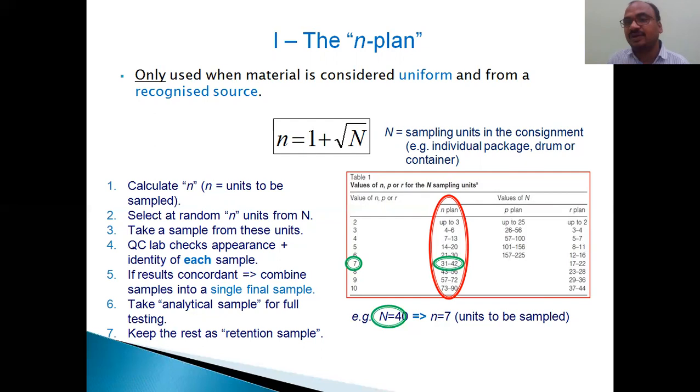That many bags of paracetamol came. You ordered paracetamol bags for your company, and you got nearly 40 bags. In that, you cannot test all. You take the sample from only 7 bags. See here, 7 bags. Or you can use this formula. Here I gave the example also: big N is equal to 40, that is 40 bags I ordered and received, and small n is equal to 7.